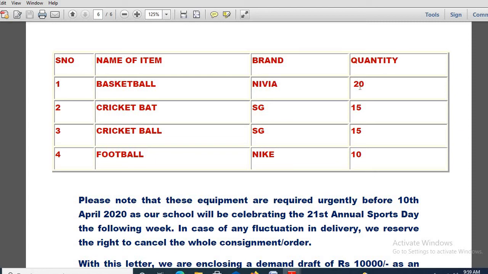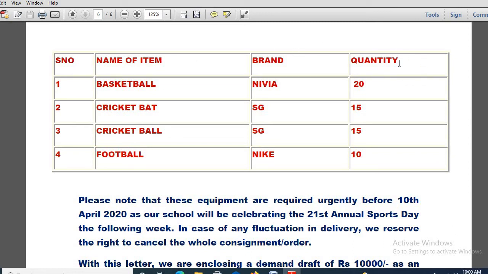Okay, quantity, how many you require? 20. You have to be very specific, because whenever you are attempting a business letter, you have to be very professional. You have to write brief, precise and to the point. Okay, cricket bat, brand is SG, quantity 15. Cricket ball SG, again quantity 15. Football Nike, quantity 10.